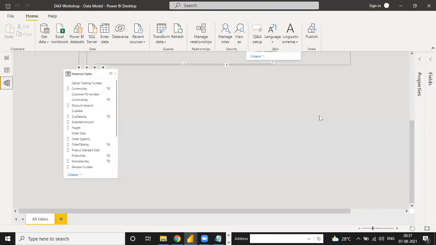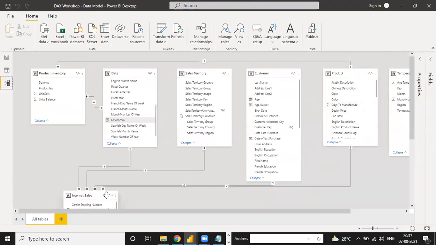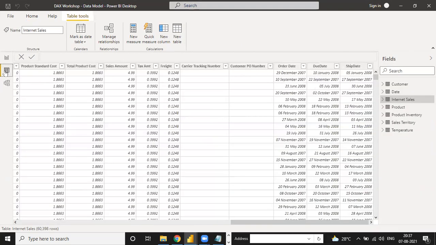See, this table is not connected with this. How do we connect this table? So we have to use a VLOOKUP concept. There is one more thing. Under the sales table we don't have a temperature key, but under the temperature table we have a temperature key. So we have to bring the temperature key into the internet sales.